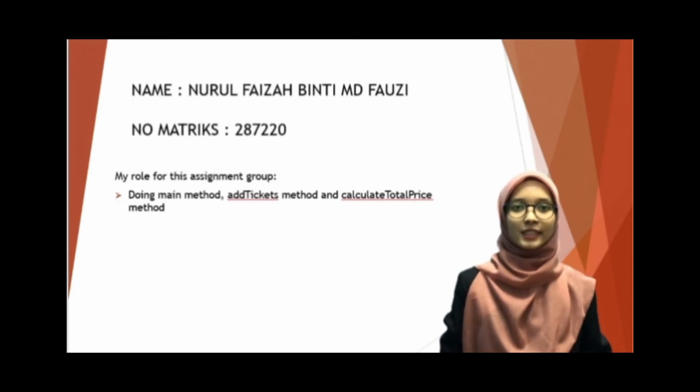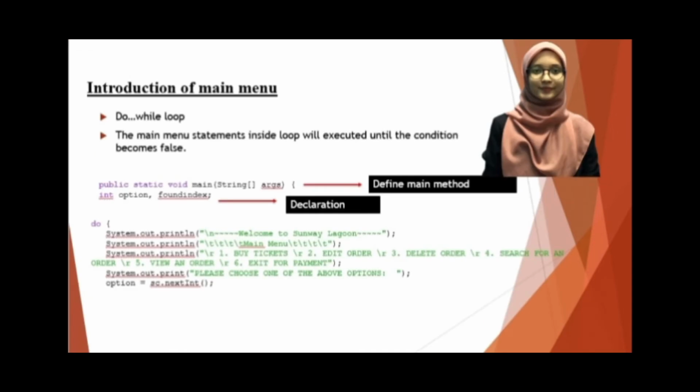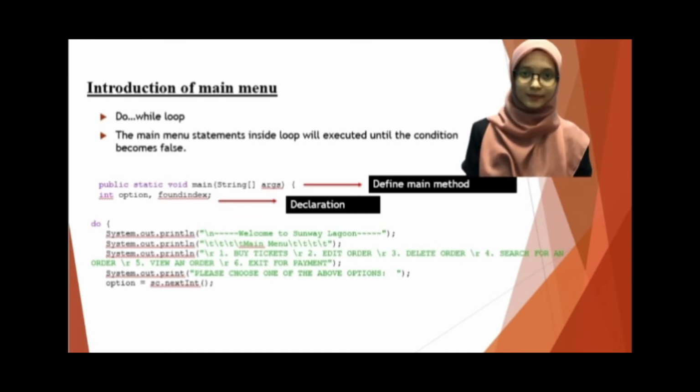My role in this project is to do the main method, add ticket method, and calculate total price method. First, I define the main method, then I declare option and found index. In a do while loop, I create statements to display the main menu. I create option statements to invoke integer input from the user.